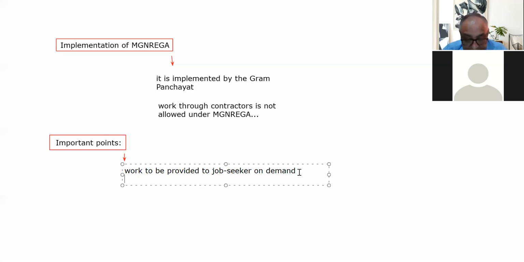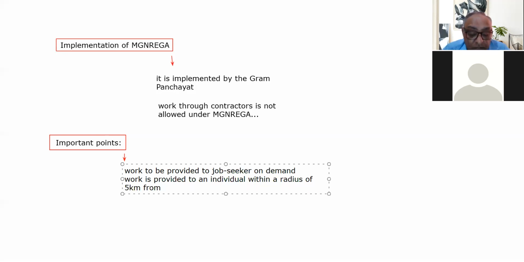And the second important point is that work is provided to an individual within a radius of 5 kilometers from his or her home.